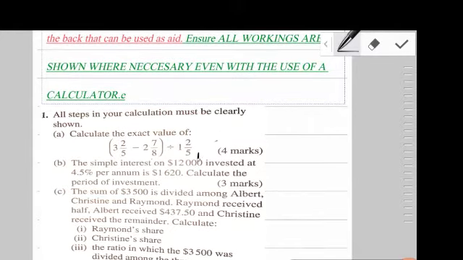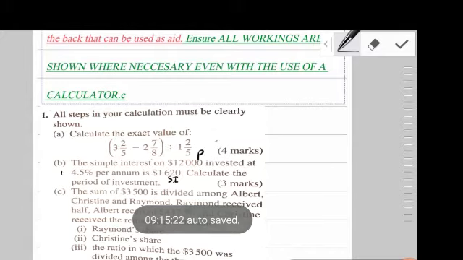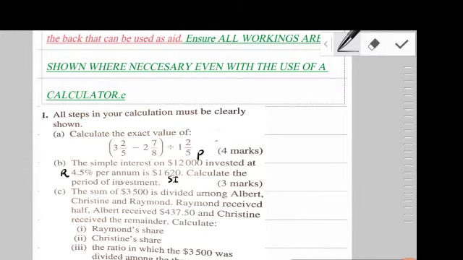The $12,000 is your P. The 1,620 is your SI, or just your I. We call it simple interest. Some persons just call it interest. And the 4.5% is your R. And you're looking for period of investment, which is your time. So you're looking for T.